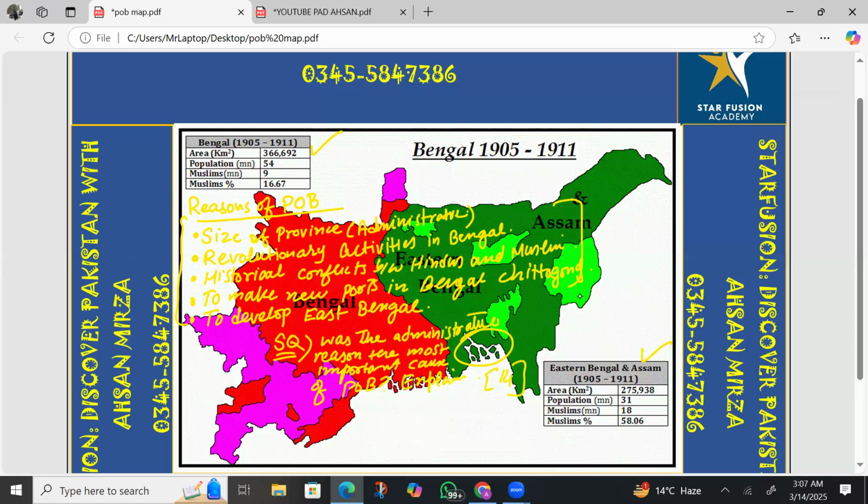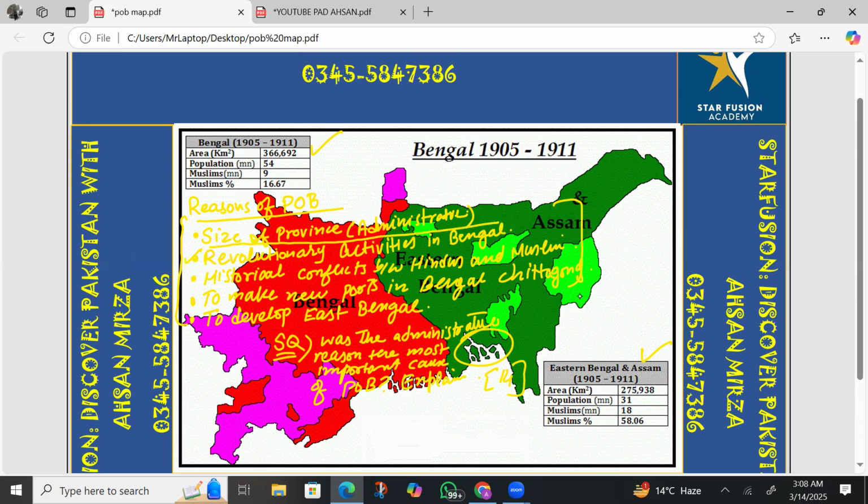In the 14 marks question, you have to give the explanation of the first reason in detail. When you write the first reason in detail, it will be very important and beneficial for you, because you will be able to get half of the marks in the answer. Later on, you will explain the other reasons, on the other side of the question, like revolutionary activities, historical conflicts, and making ports in Bengal.